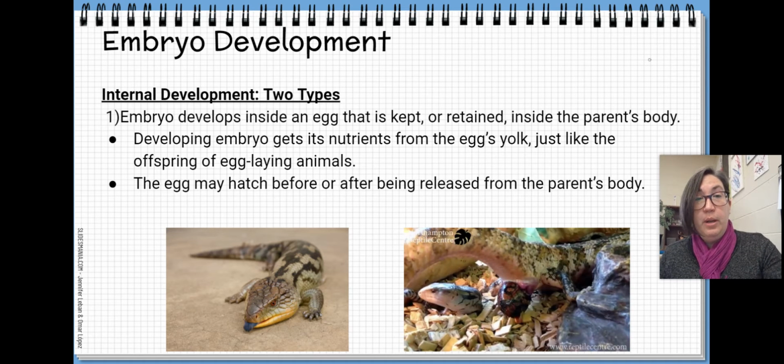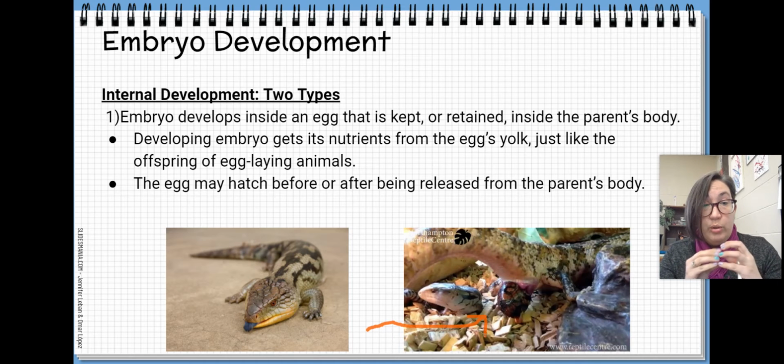So in this particular set of pictures, that's a blue-tongued skink, and it's called blue-tongued because it has a blue tongue. And it actually has the eggs hatch inside the mother's body, and then the baby skink is born, out of its mother's cloaca.